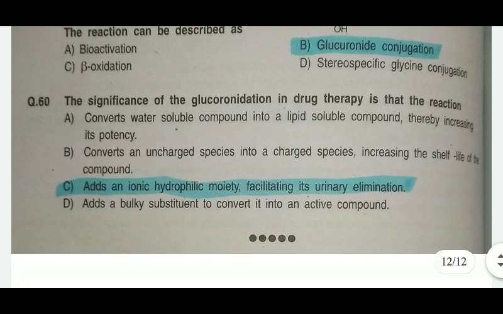So the last question is the significance of glucuronidation in drug therapy. The answer is that it adds an ionic hydrophilic moiety facilitating its urinary elimination, as other conjugations do, like sulfate, glycine, glutamine, glutathione, acetyl group, and methyl group, that is S-adenosyl methionine. So the correct answer is C.